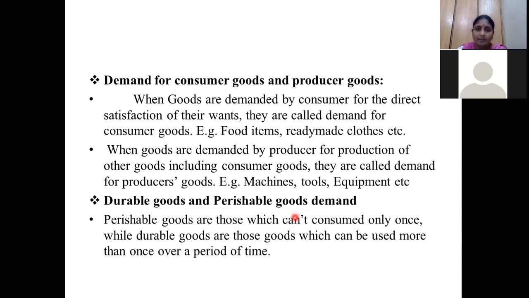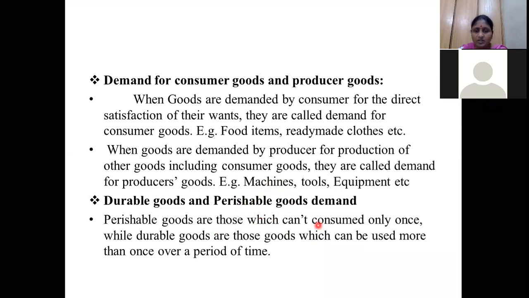Suppose some type of dairy products, we will refrigerate them. If you leave that milk packet out for a number of hours, it will automatically get spoiled. Or chocolates, for their taste, we keep them in a solid form. We put ice creams, all these dairy products, in the refrigerator, or meat, or any poultry, whatever it may be, because these are all perishable goods. Once you don't refrigerate them, they are going to be spoiled.